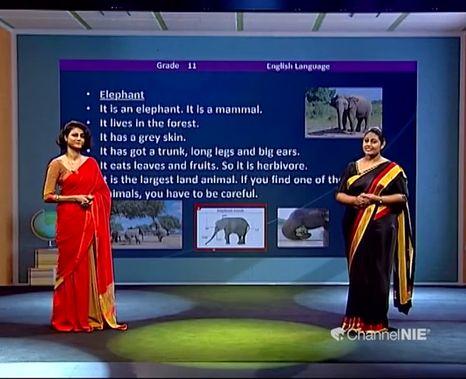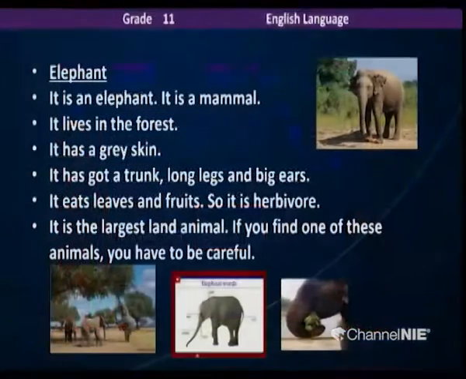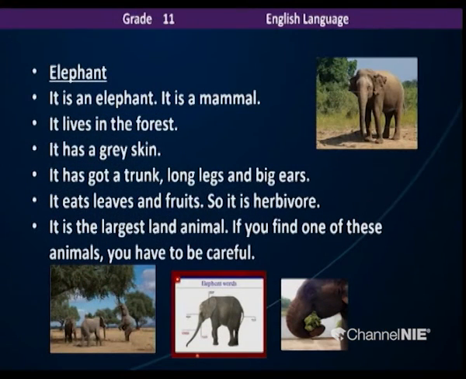And then we have an animal that we all know and we all love. That's right. A very sacred animal, you can say. Oh yes, none other than the elephant. So the elephant, it's a mammal, of course. Mammal type is mammal. It drinks milk and grows up. Oh yes. So it lives in the forest. And it has grey skin. You can also say it has got a trunk, long legs and big ears. The food habits? It eats leaves and fruits. So it is a herbivore. And it is the largest land animal, right?